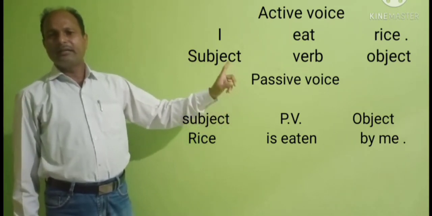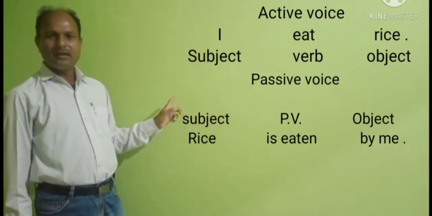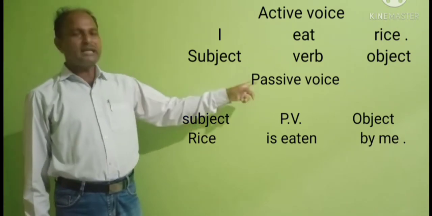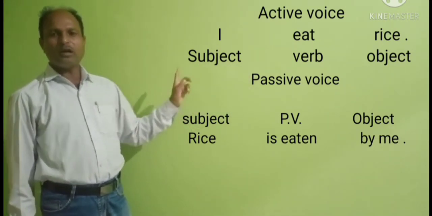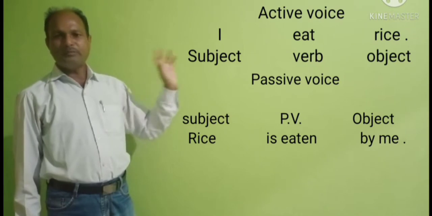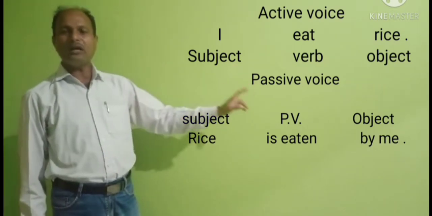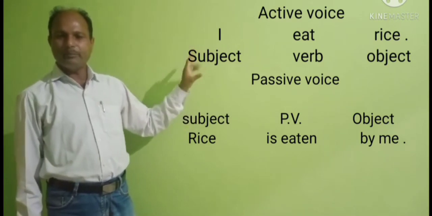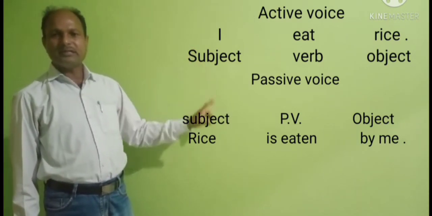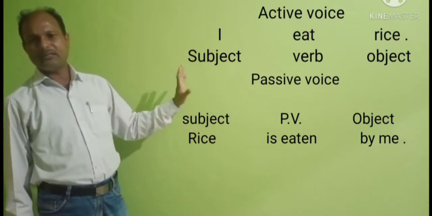Generally, in active and passive voice, subject and object have to be converted to each other. The object comes to the subject place and the subject goes to the object place, and in the middle, the active verb changes into passive. This is the general rule. From this rule, we change all sentences from active to passive.